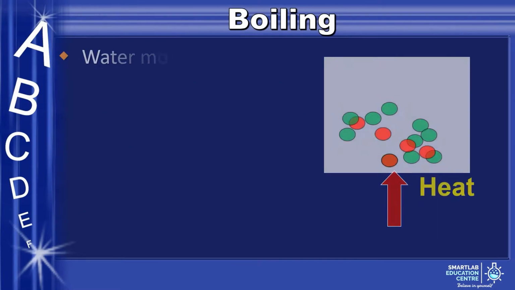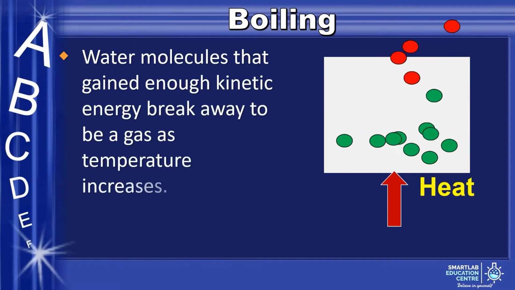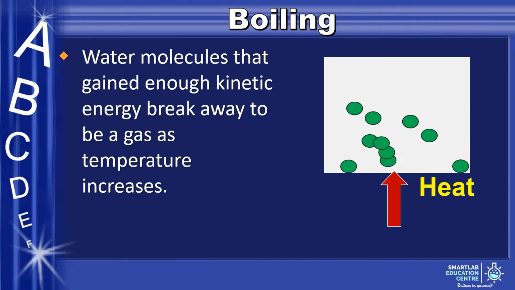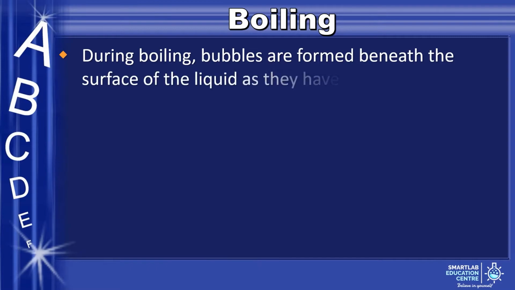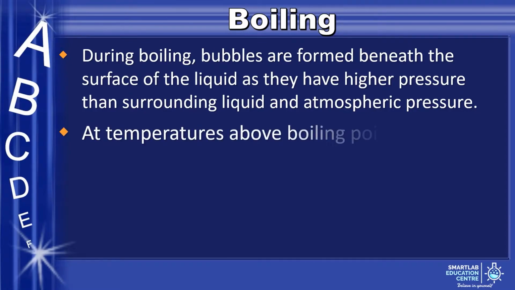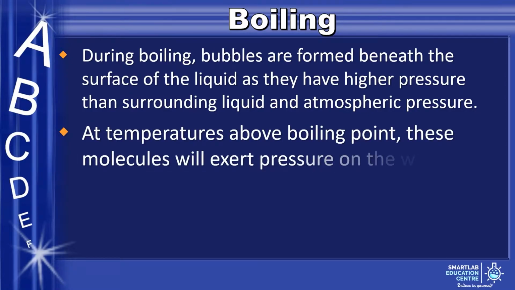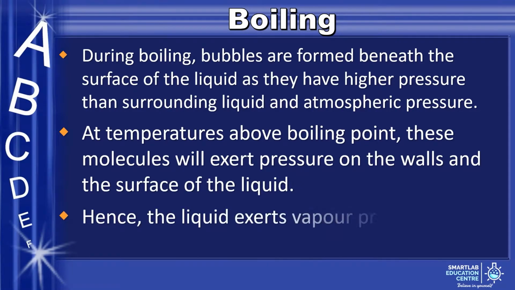When heat is added, water molecules that gained enough kinetic energy break away to be a gas as temperature increases. During boiling, bubbles are formed beneath the surface of the liquid as they have higher pressure than the surrounding liquid and atmospheric pressure. Gas molecules vaporizing from liquid at temperatures above boiling point causes these molecules to exert pressure on the walls. Hence, the liquid exerts vapor pressure.